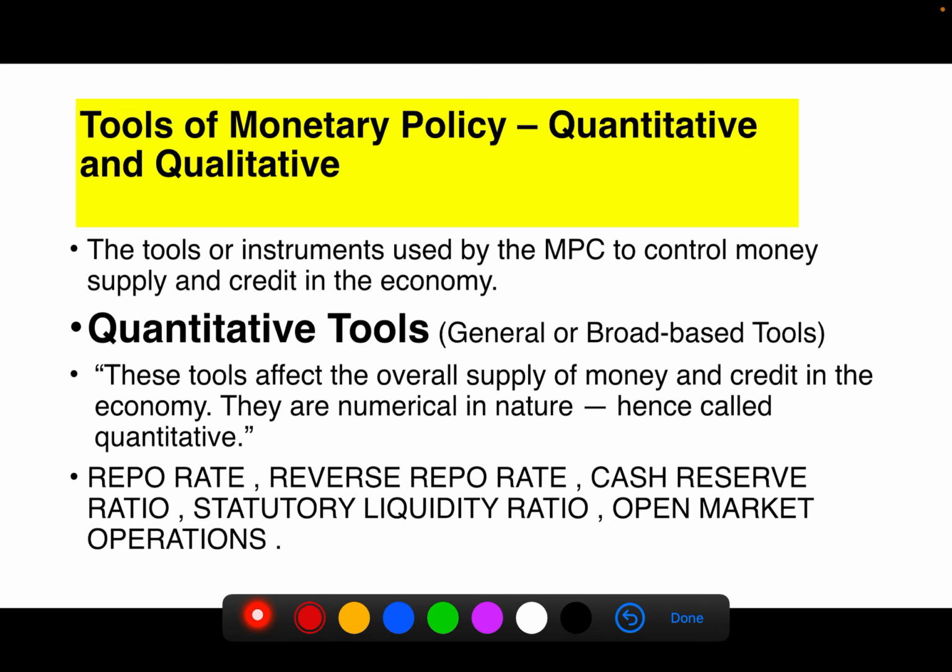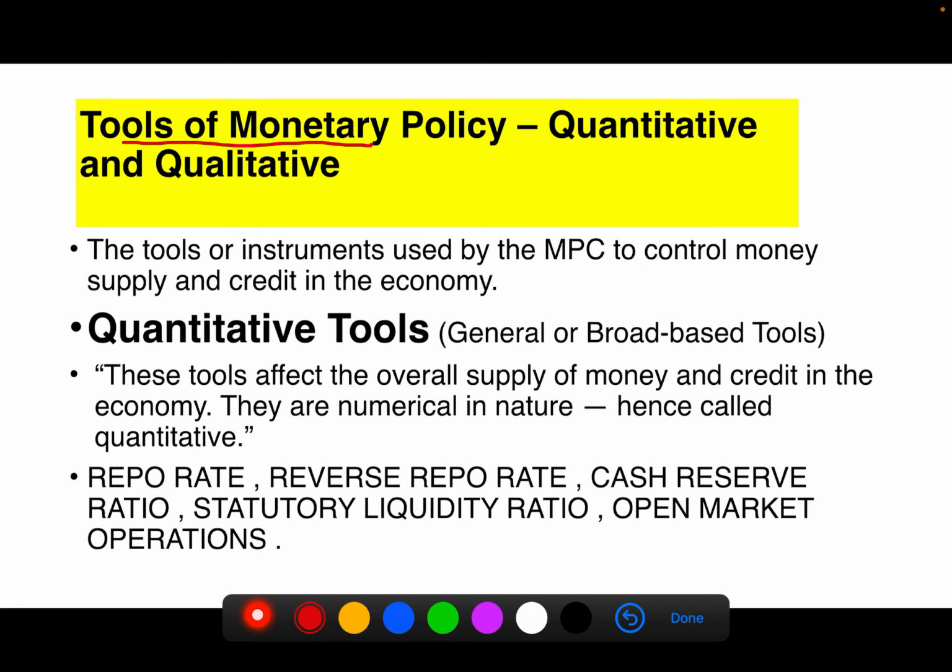So now we will see what are the tools of monetary policy. We know MPC puts these things out, price stability and keeping the price stable. But how does it do it? Now let us see. For that purpose, it uses some tools.